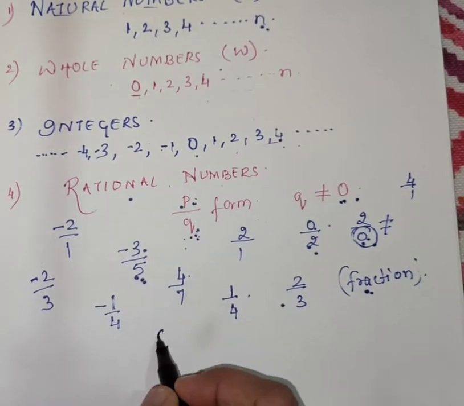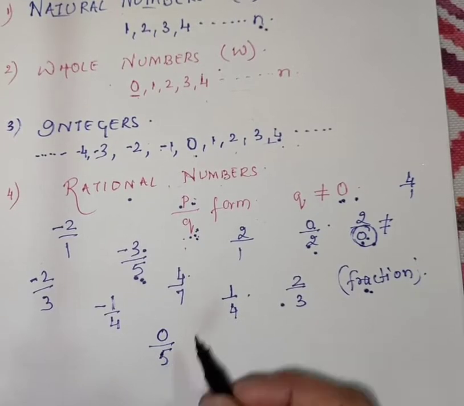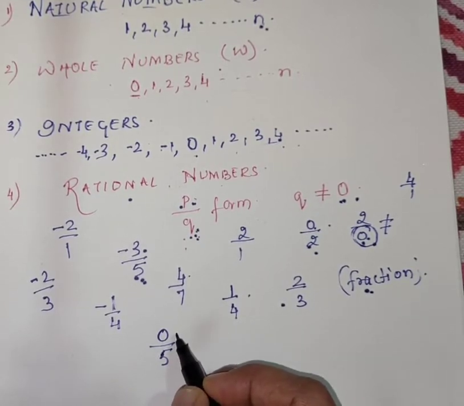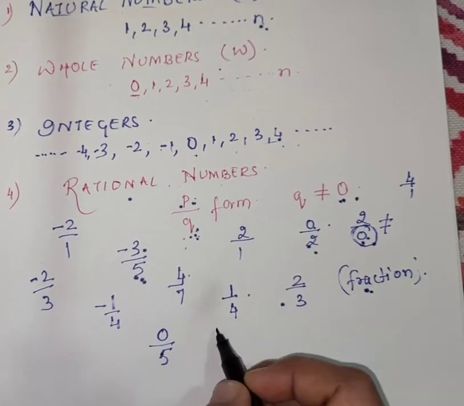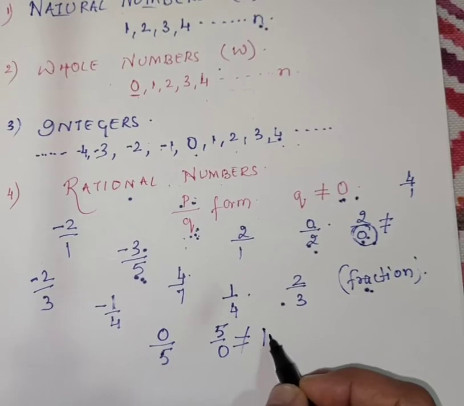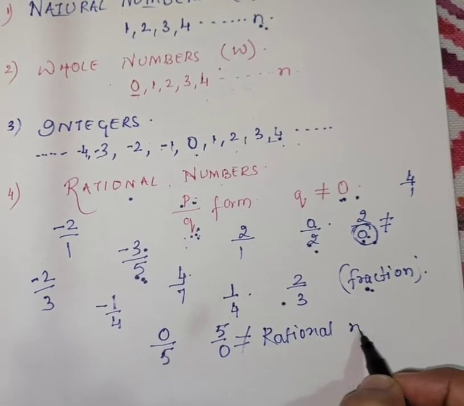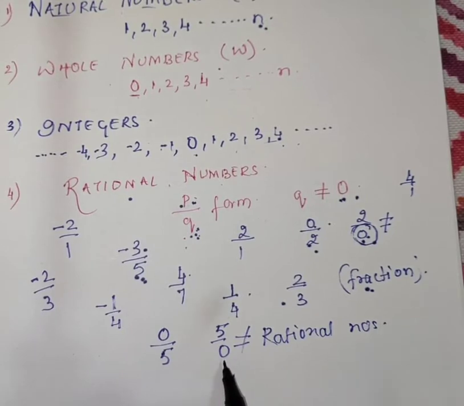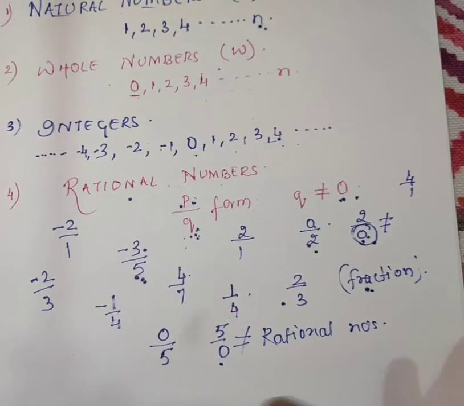If I say 0 upon 5, yes, this is a rational number. 0 is an integer, 5 is an integer. But if I say 5 upon 0, then no, it is not a rational number. Why, students? Because the denominator is 0. So keep this in mind.